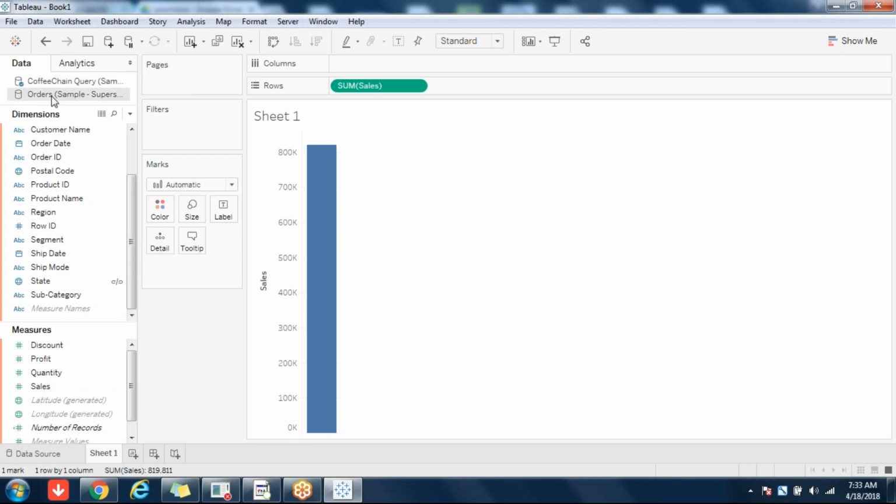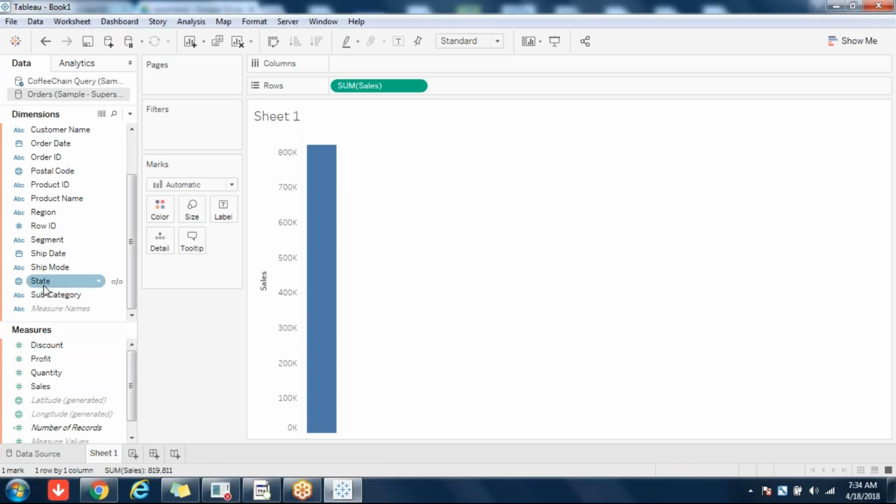I'll go to orders. Okay, and here you are seeing a chain icon there. The chain icon means that this is the only common field between these two sources, and blending will happen between those two things. Okay, so blending will happen on that field itself by default. That's what it means. In Tableau, blending will happen by default if the same name is there, that is, if the spelling is the same. That's all. It will not check the data, it will not do anything.